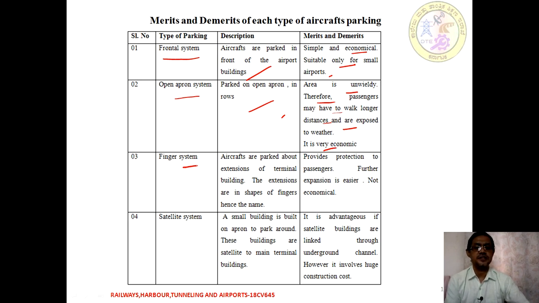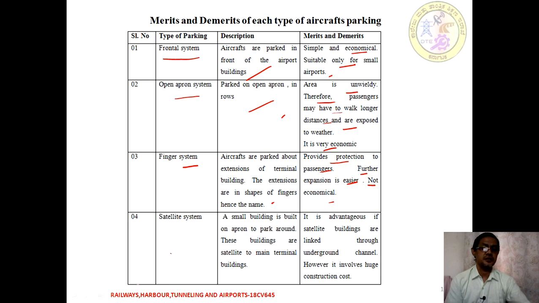Moving to the finger system, the aircraft are parked along an extension of the terminal building. The extensions are in the shape of a finger, hence the name finger system. The merit is that it provides protection for the passengers, and further expansion is easier, but it is not economical, which is the demerit.